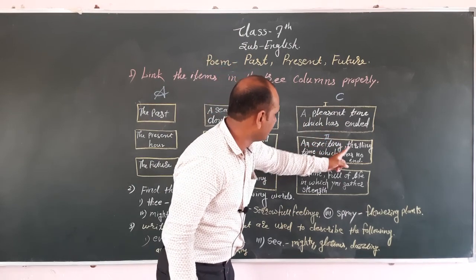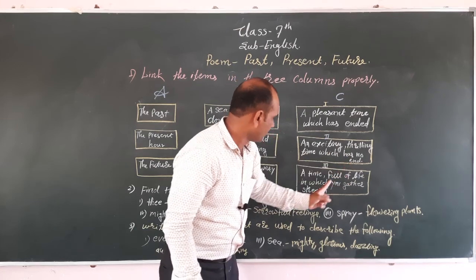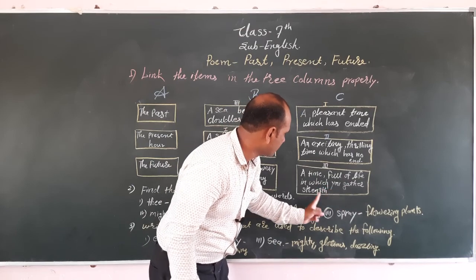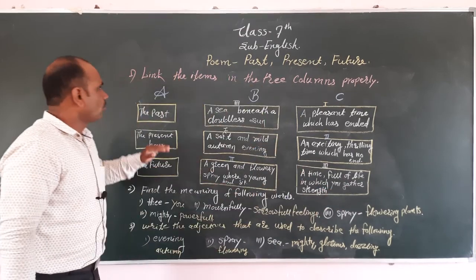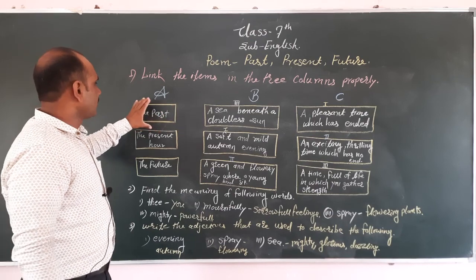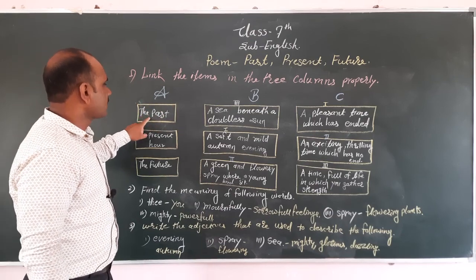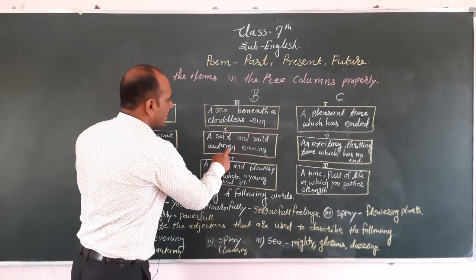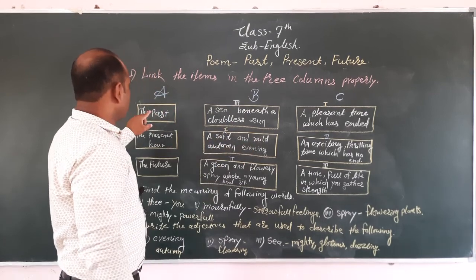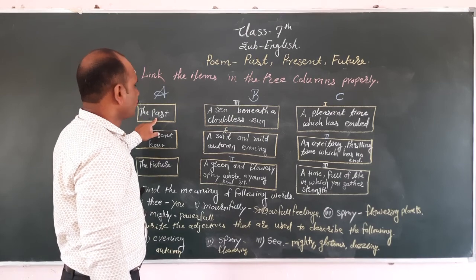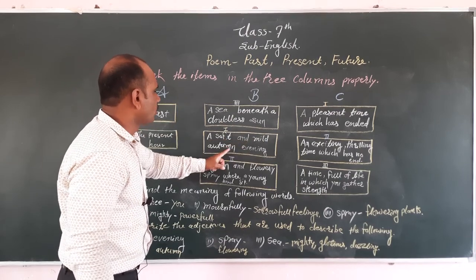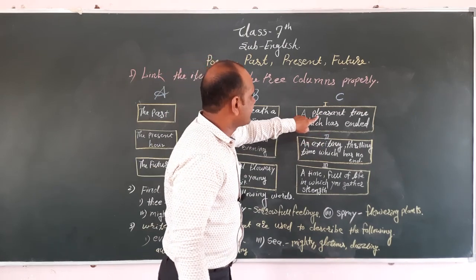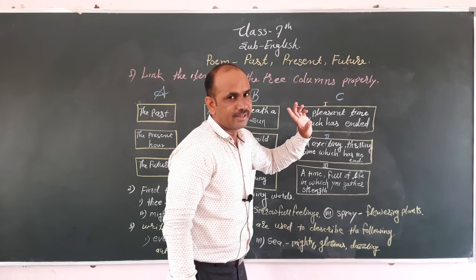An exciting, thrilling time which has no end, then a time full of life in which you gathered strength. According to this poem, we will write here the past first column, in the second column, a soft and mild autumn evening. Then in column C, you will write a pleasant time which has ended.